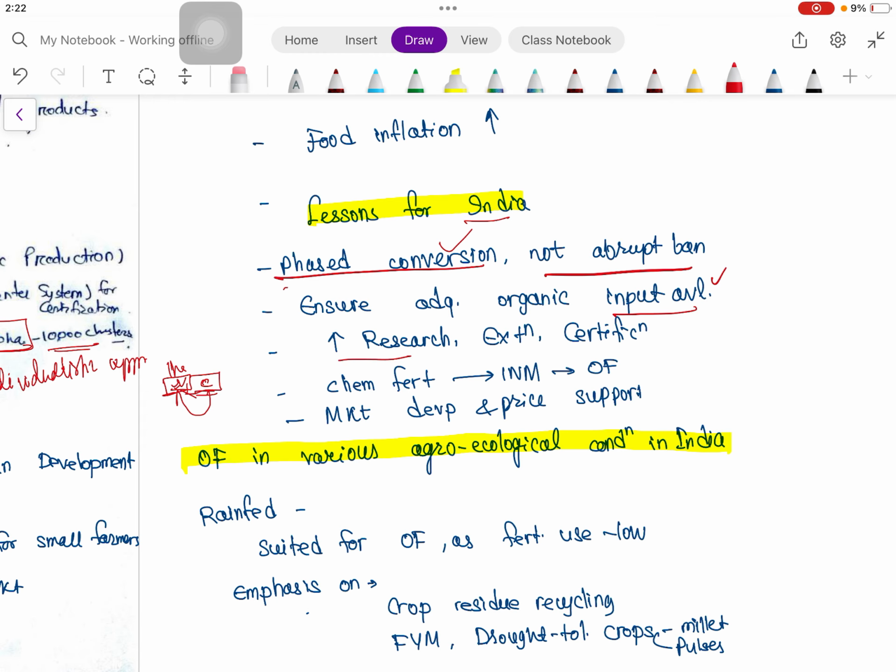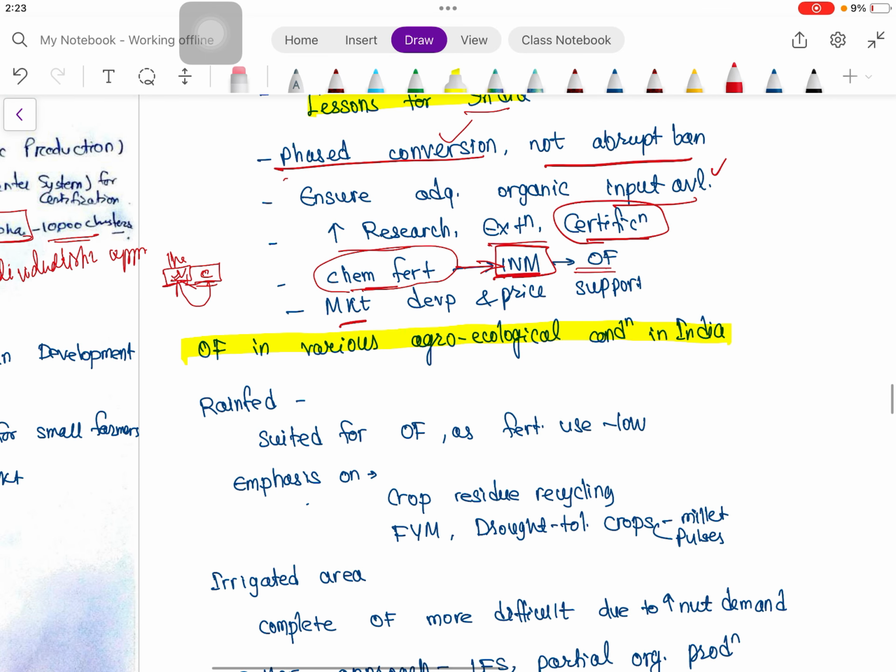Then research should be there more, and extension certification should be less. That is red tapeism in certification, that should be reduced, and that should be beneficial for the small and marginal farmers particularly. So we can go for actually chemical fertilizer. If we are doing conventional farming, then we can first go for INM, then we can go for organic farming. So market development and price support should be there.